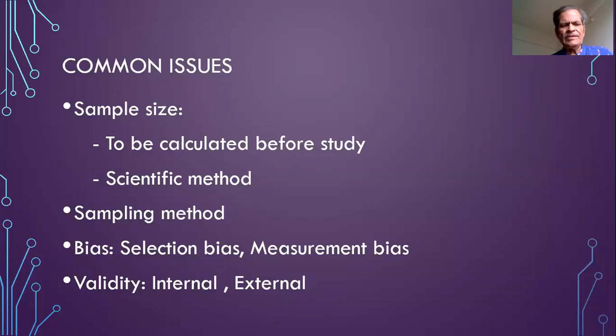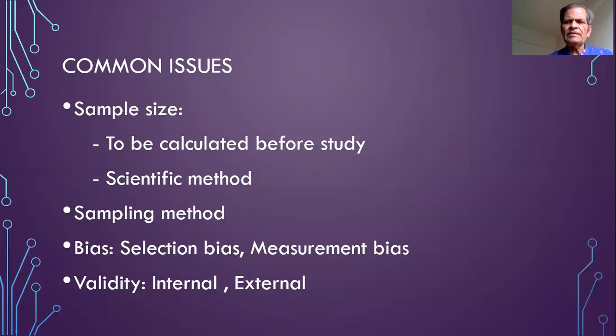The bias is a systematic error that is introduced in the study. And in these studies, the selection bias and the measurement bias are most likely to be introduced. Selection bias is introduced in the study when the selected individuals in the sample differ systematically from the individuals not included from the population. So if this thing is likely to occur, then the selection bias has occurred.